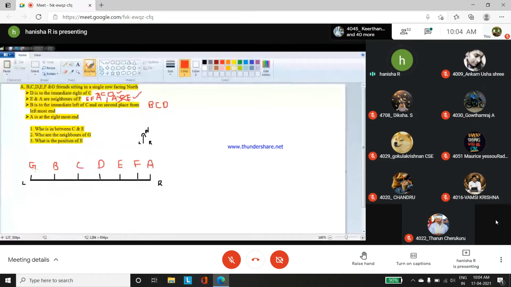Now I have just explained how to arrive at the answer. Now you give me the answers for these 3 questions. Post them in the chat box. Who is in between C and E? And who are the neighbors of G? What is the position of E? Post the answers in the chat box.